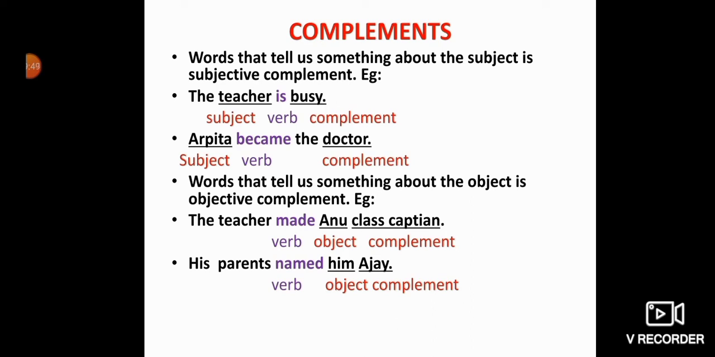Then his parents named him Ajay. So parents are the subject here. We are talking about the parents. And action done on whom? On Ajay. So him is our object. Ajay is our complement. What is subject? About which we are talking in a sentence, that's a subject. And what is object? On which the action took place, that's an object. So when we are telling something about an object, then it is objective complement, and when we are telling something about the subject, then it's a subjective complement.